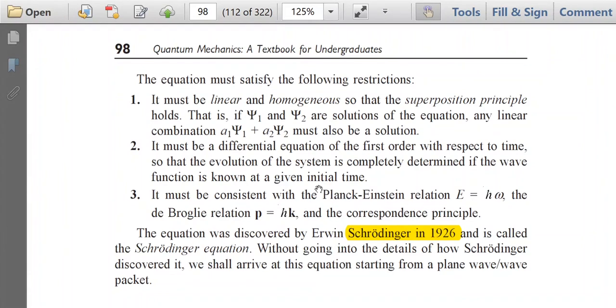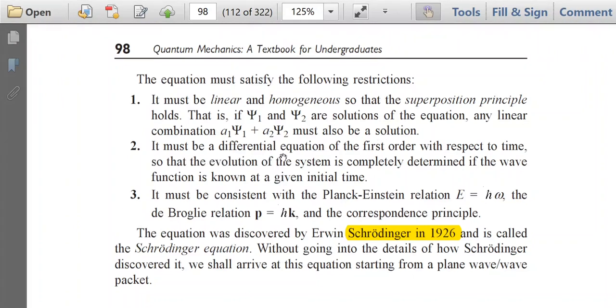Now, before discussing this wave equation, we have to discuss some restrictions on this equation. So, what are the restrictions? First, it must be linear and homogeneous so that the superposition principle holds. That is, if psi1 and psi2 are solutions of the equation, any linear combination a1 psi1 plus a2 psi2 must also be a solution. This is the superposition principle.